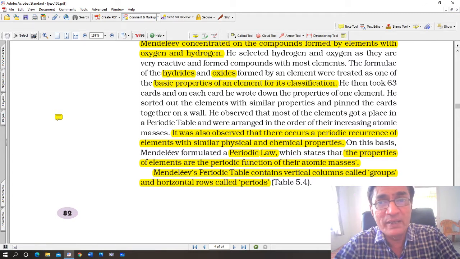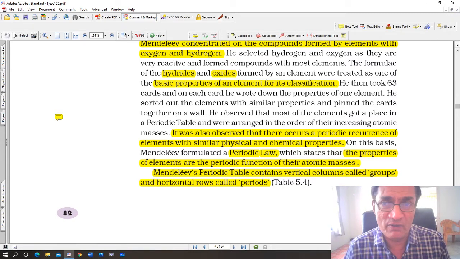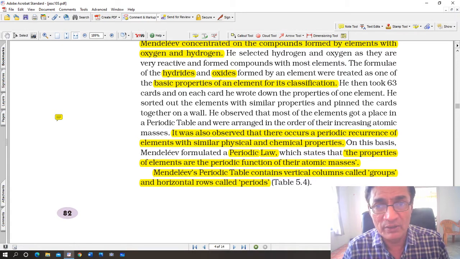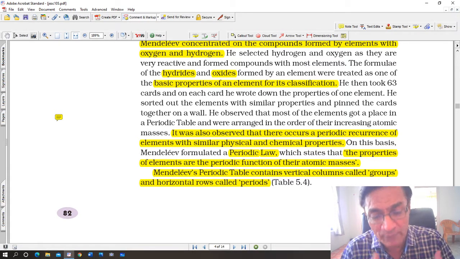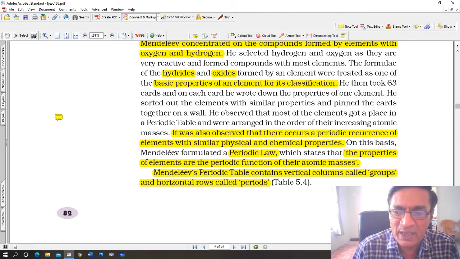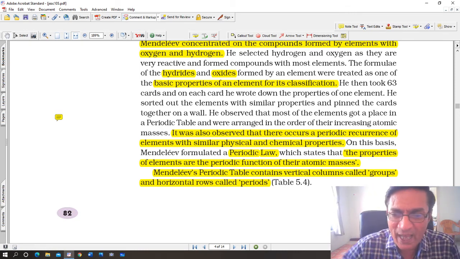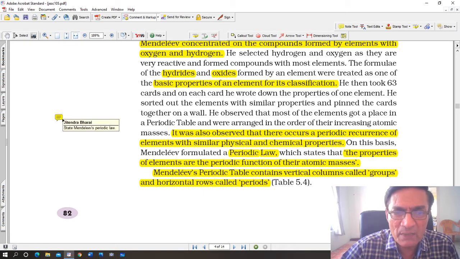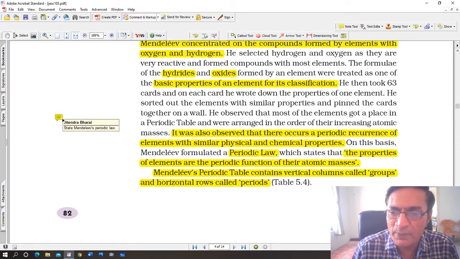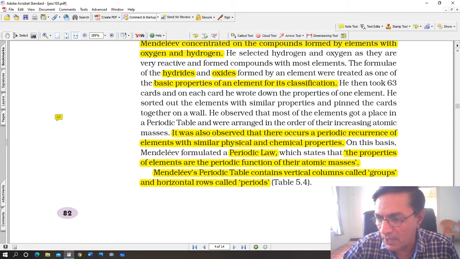But of course, when it came to classification, it made a huge difference. When atomic numbers were used, it changed everything. And today we use atomic numbers as the basis of classification. Mendeleev's periodic table contains vertical columns called groups and horizontal rows called periods. Just a couple of things: state Mendeleev's periodic law. What is it? The properties of elements are the periodic functions of their atomic masses.